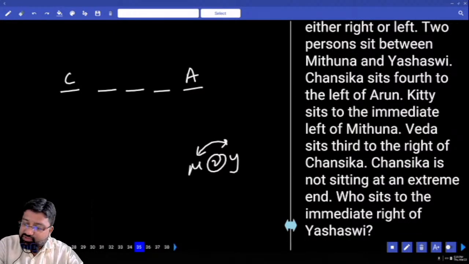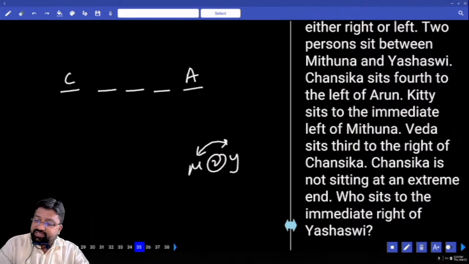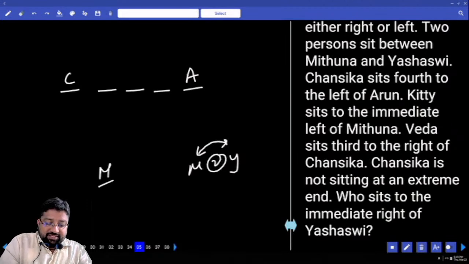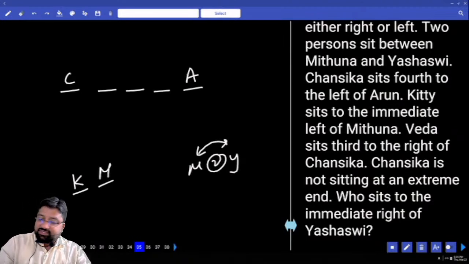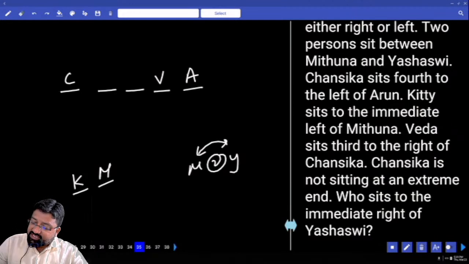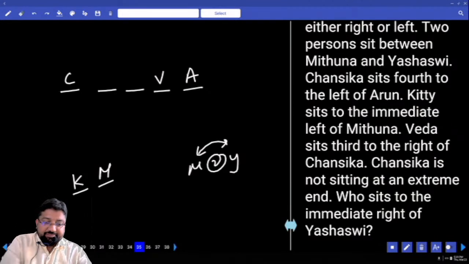Chansika sits 4th to the left of Aruna. Kitty sits to the immediate left of Mithuna. Veda sits third to the right of Chansika. Chansika does not sit at any extreme ends of the lines.